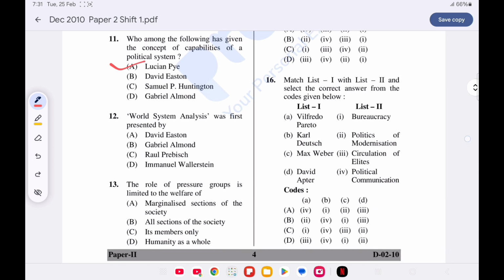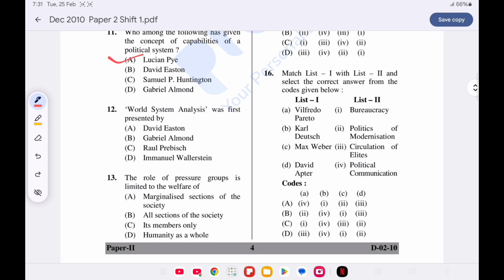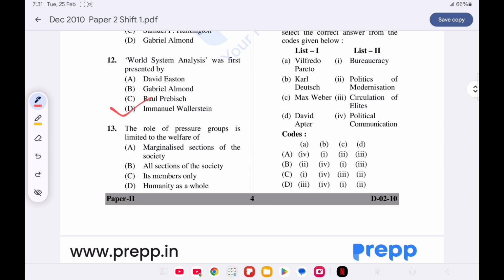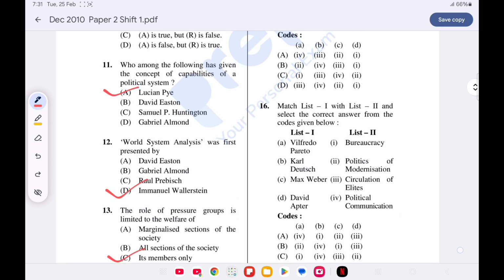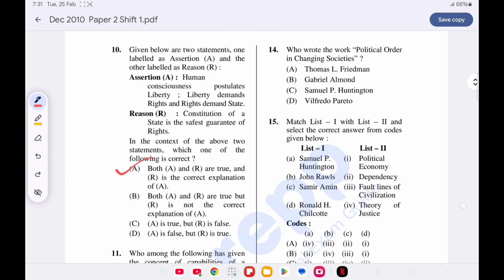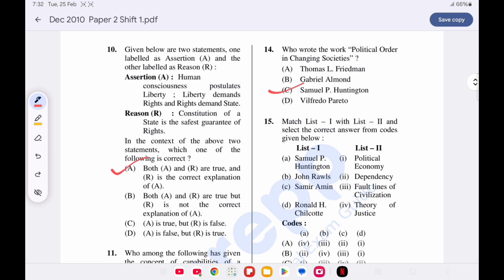Now question number 12. World system analysis was first presented by: option D is correct, Immanuel Wallerstein. Question number 13. The role of pressure group is limited to the welfare of: option C is correct, its members only. Now move on to question number 14. Who wrote the book Political Order in Changing Societies? Option C is correct, Samuel P. Huntington, in the year 1968.